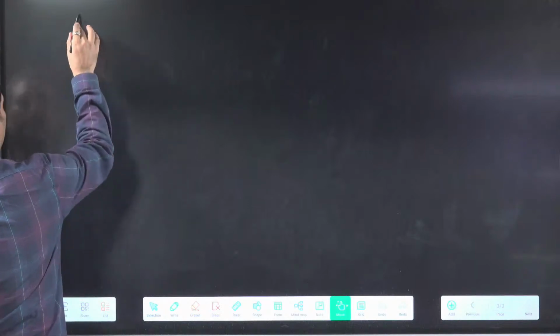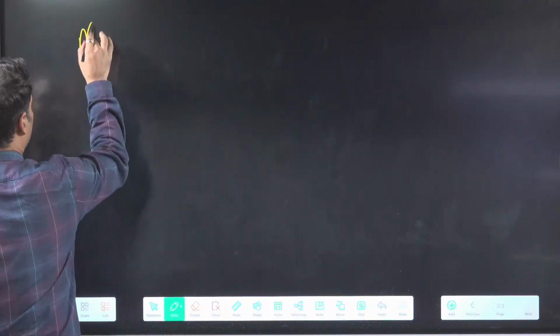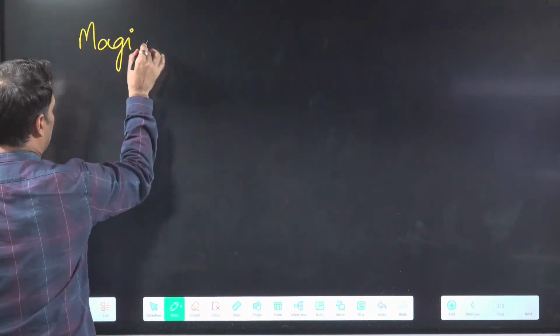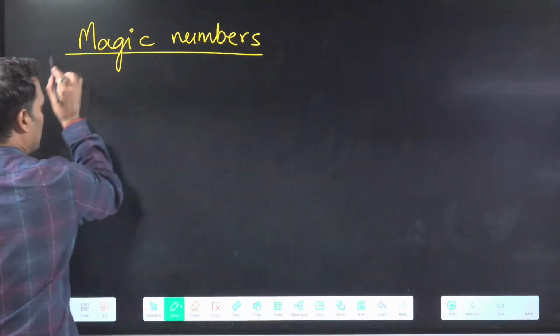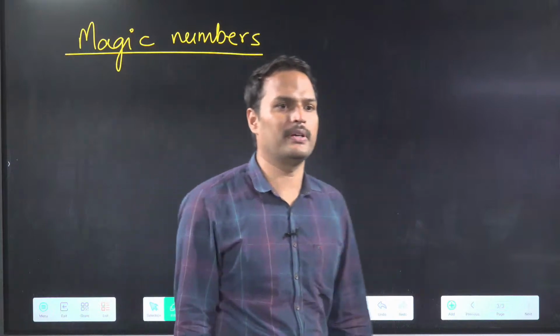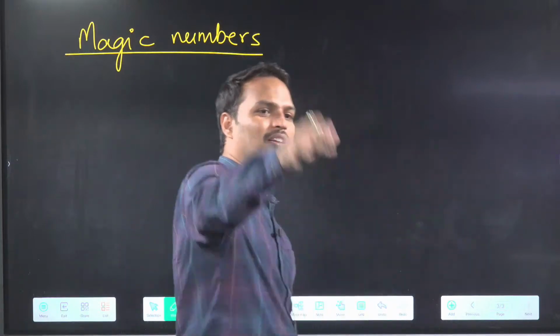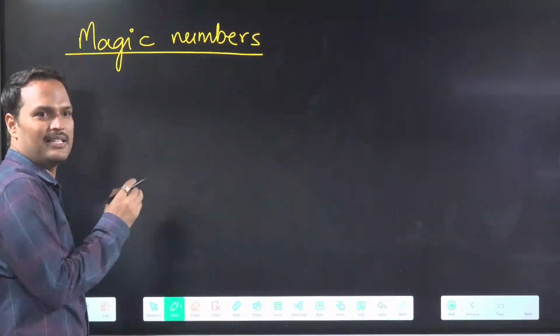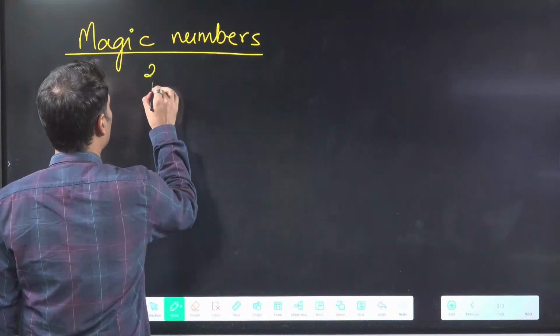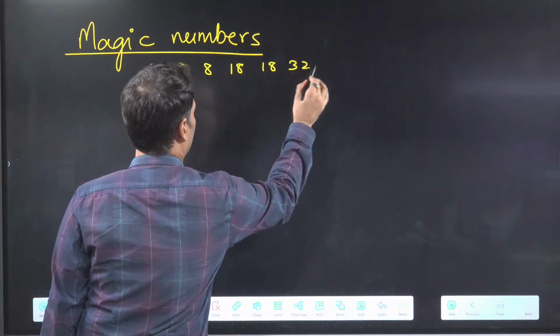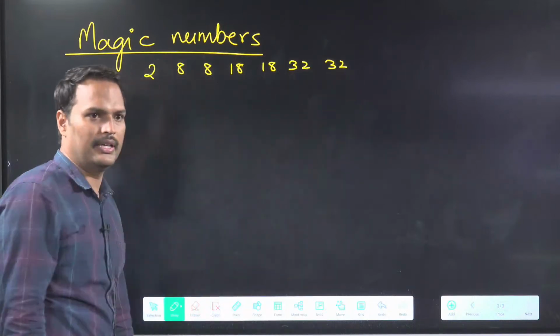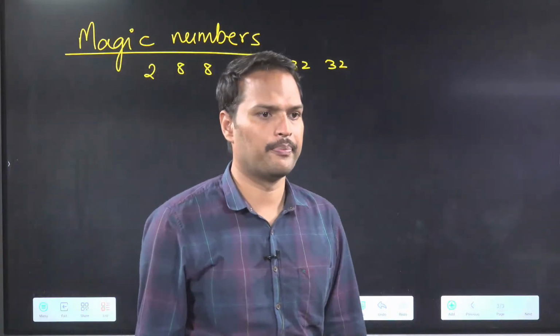What is that magic? So we'll start that magic with magic numbers. What are they? Magic numbers. Some magic will happen. Sneha has written also. Very good. So what are the magic numbers? 2, 8, 8, 18, 18, 32, 32. Okay? Clear?